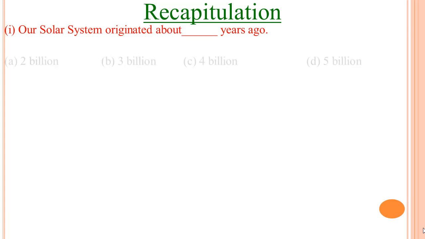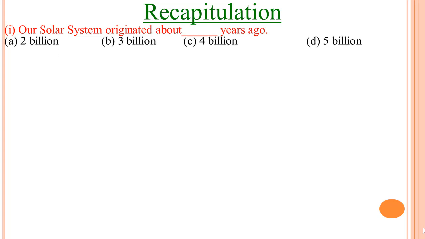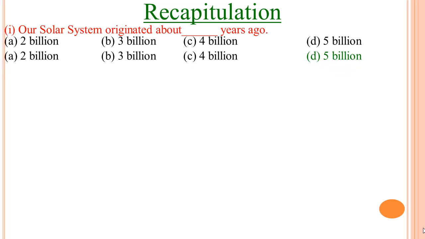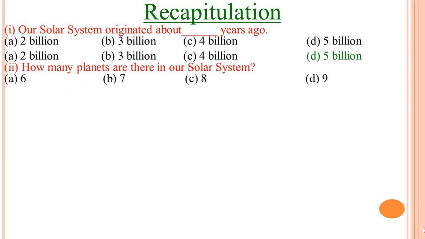And next I have an activity for you in the form of recapitulation. Here I have formed some MCQs to check your understanding. The first statement is, our solar system originated about blank years ago, and the options are 2 billion, 3 billion, 4 billion or 5 billion years, and the right answer is 5 billion years. The second statement is, how many planets are there in our solar system? The options are 6, 7, 8, 9, and the right answer is 8.